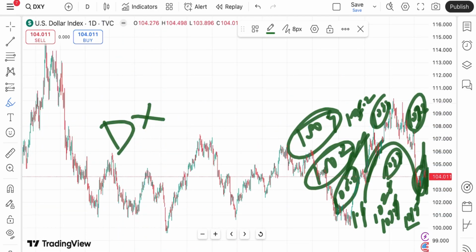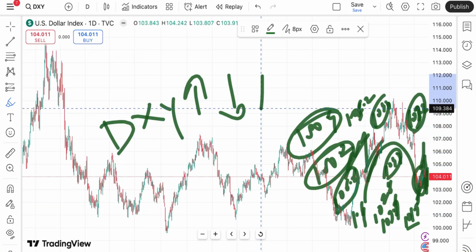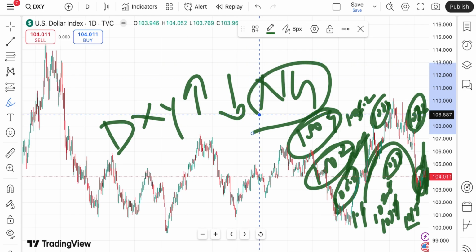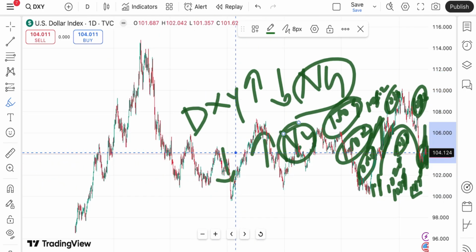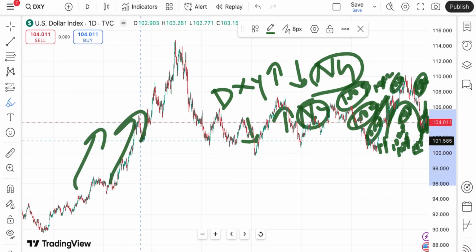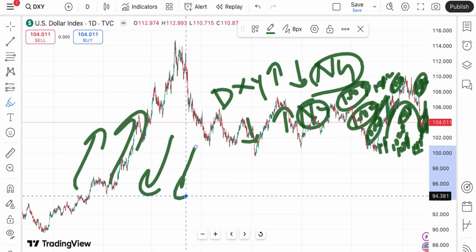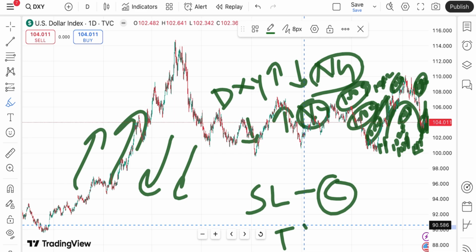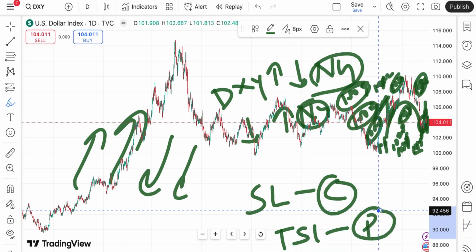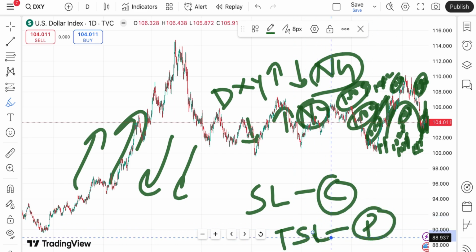So when I say that the dollar index starts going upside, we can see the natural gas price comes down. If the dollar index starts going down, we will see the natural gas price goes up. But what happens sometimes is that they both move in the same direction. So in that case, you have to start your trade with a stop loss, and once you are in profit, try to trail the stop loss so your profit will be safe. These two things you have to do.